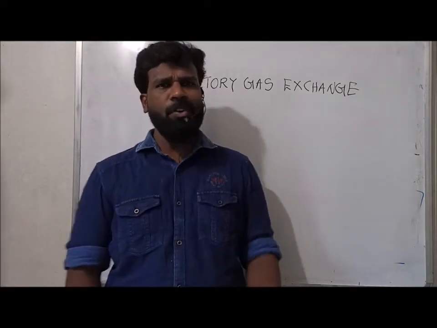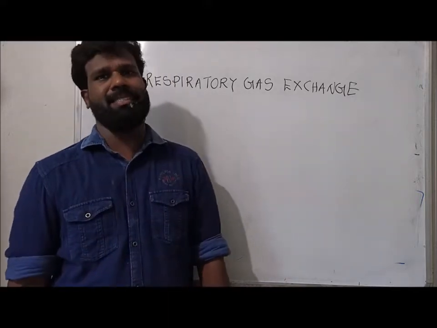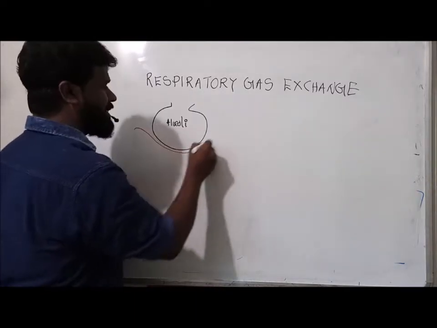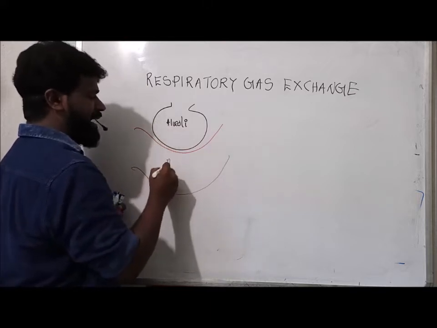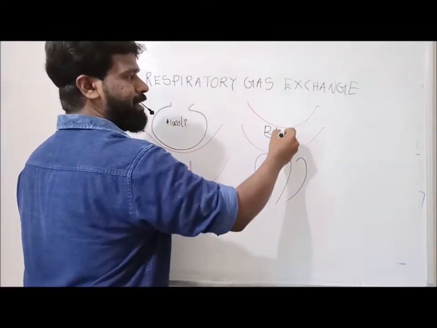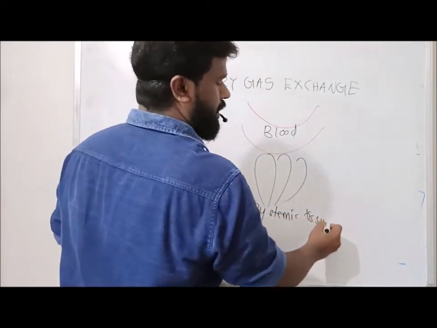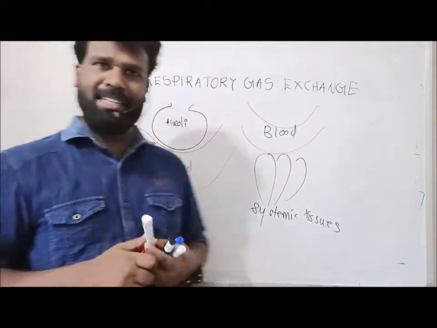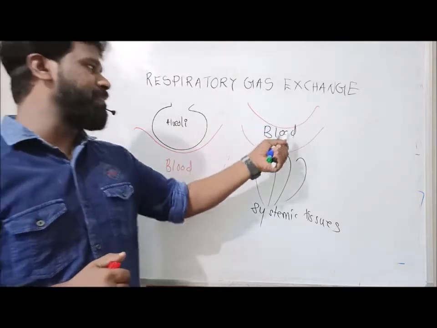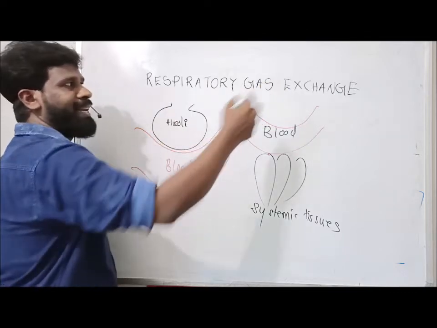In this session, we are going to learn about respiratory gas exchange, or gaseous exchange. In our body, gaseous exchange takes place in two regions: between alveoli and blood, and between blood and systemic tissues. These are the two sites of exchange of oxygen and carbon dioxide, the respiratory gases.